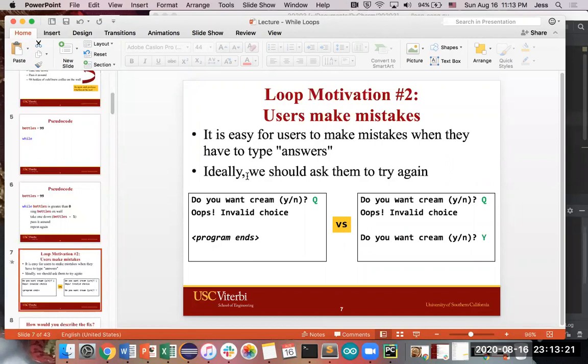Another usage, or motivation number 2, would be that sometimes loops can help you handle it if a user's doing something wrong.